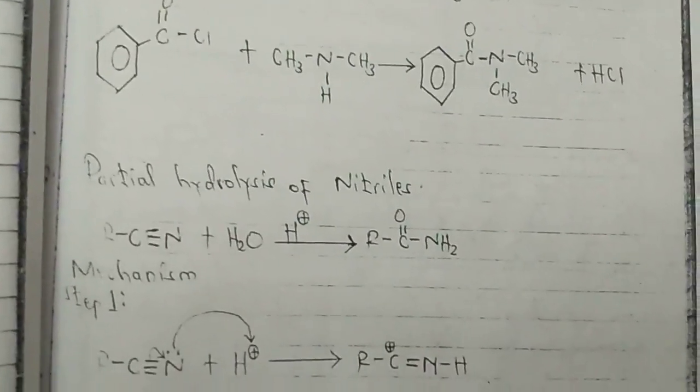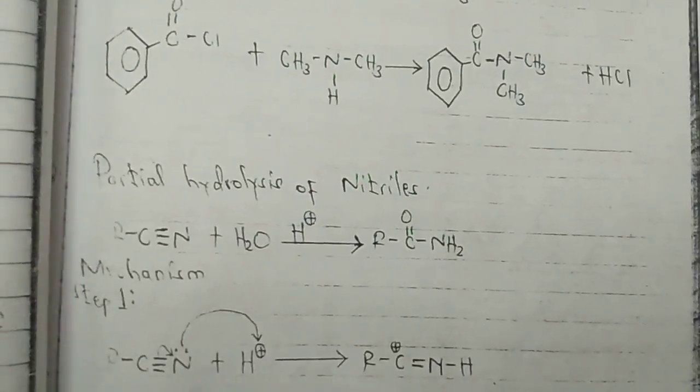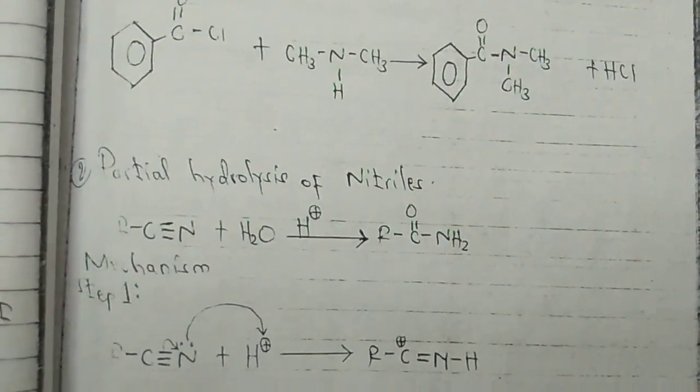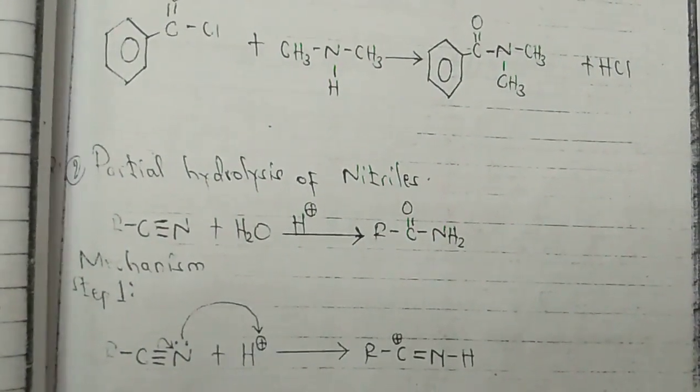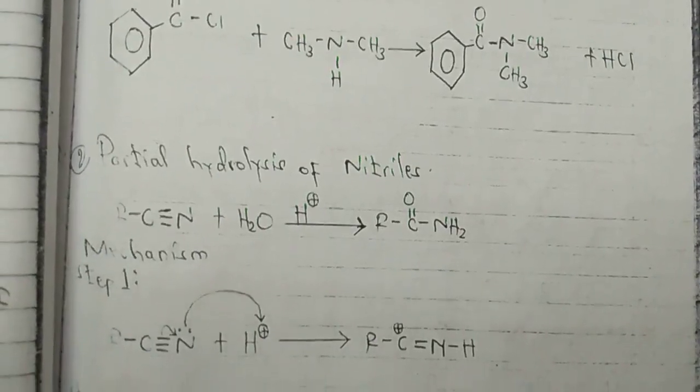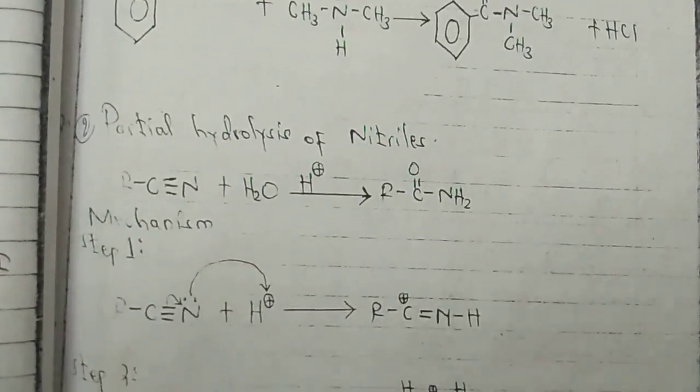Lakini the second method of preparing this amide, the partial hydrolysis of nitriles. Nitriles ni hizo reaction ambazo zina compounds zinakuwa zina R then zina cyano pale. Tukifanya partial hydrolysis in the presence of water tunapata amide yule pale, partial hydrolysis.